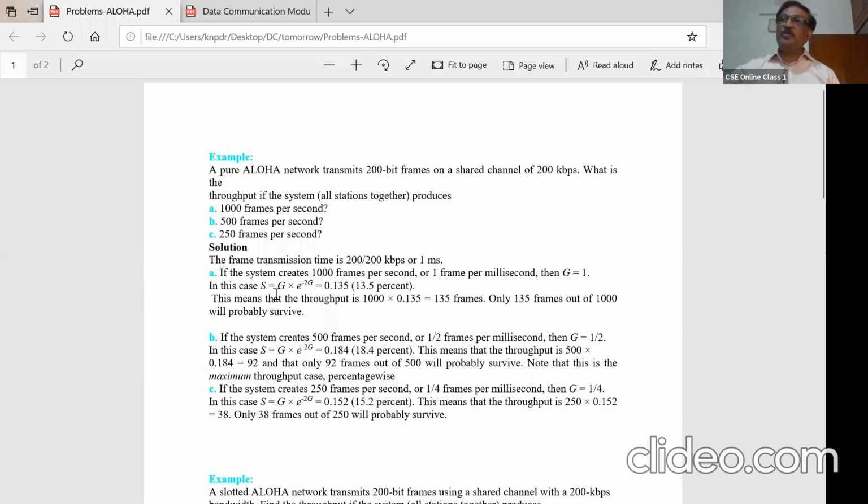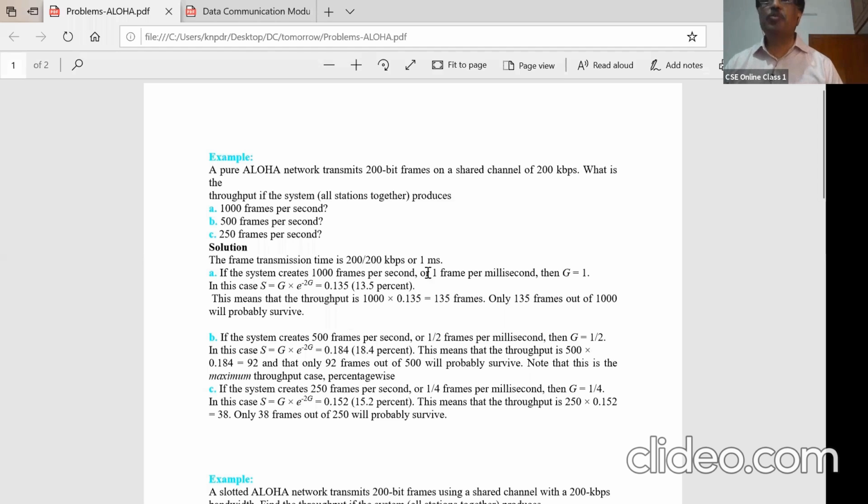The derivation of this formula is not in your syllabus. It has been found after several experimentations and mathematical models. It is all a probabilistic model. The formula is there already. You only need to remember the formula. Now let us take the first condition where 1000 frames per second are sent.